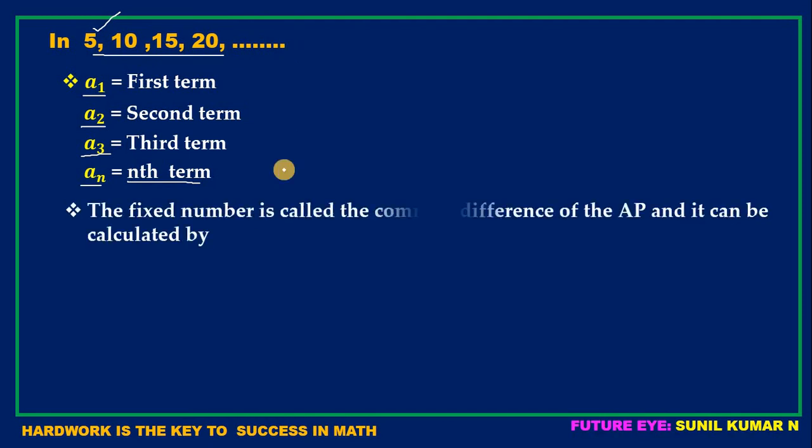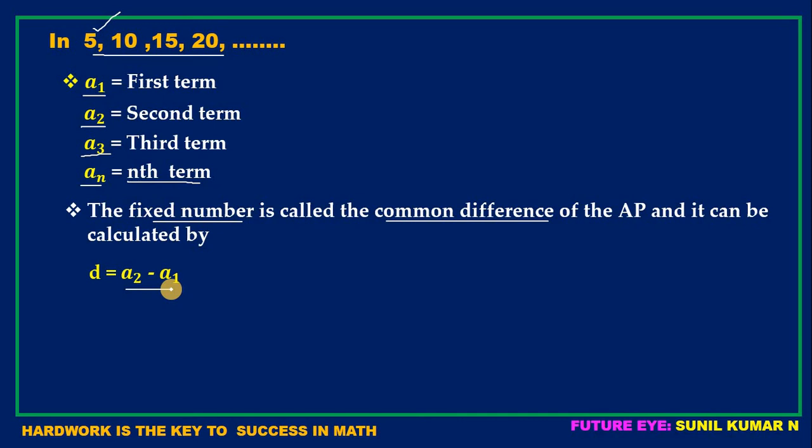After this, one more important thing here is the fixed number, called the common difference, and it can be calculated by D is equal to A2 minus A1. Children, this is very, very important. See, in the last slide, I took 5 examples for AP.